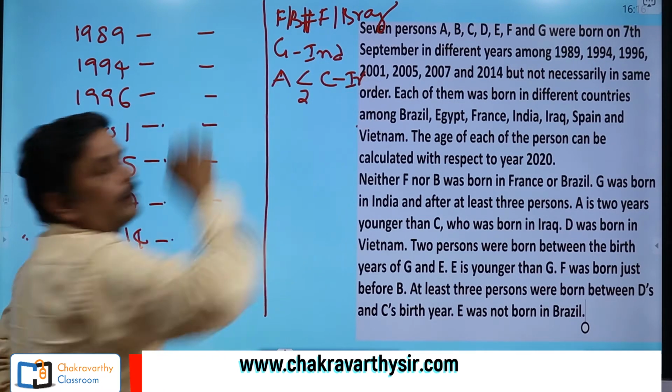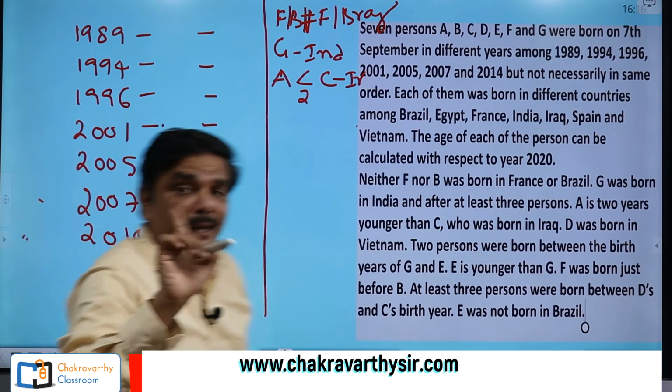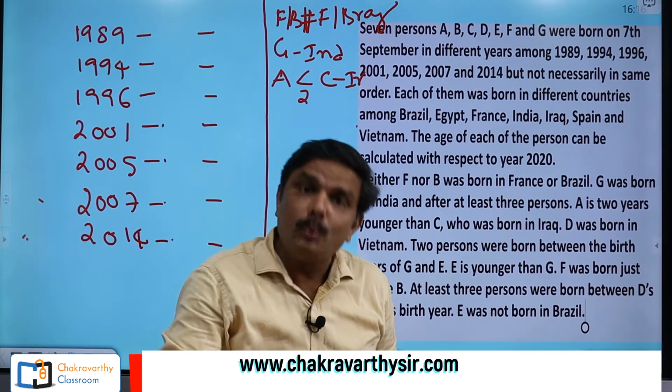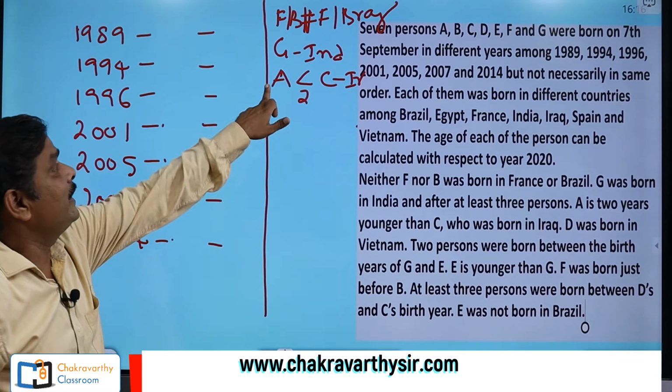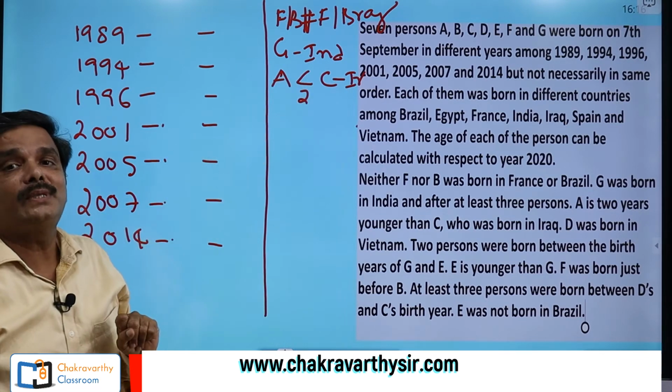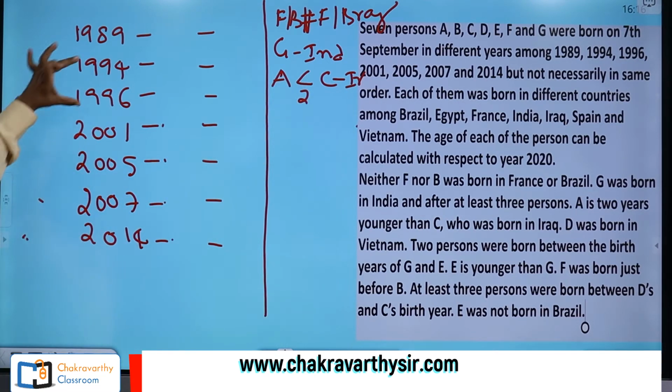I am writing IR. But one hidden piece of information is here. One clue is here. What is that? A is 2 years younger to C. That means there are only two possibilities. What are the two possibilities? 94, 96, 2 years gap. Again 2005, 2007, 2 years gap. What did you understand from this?